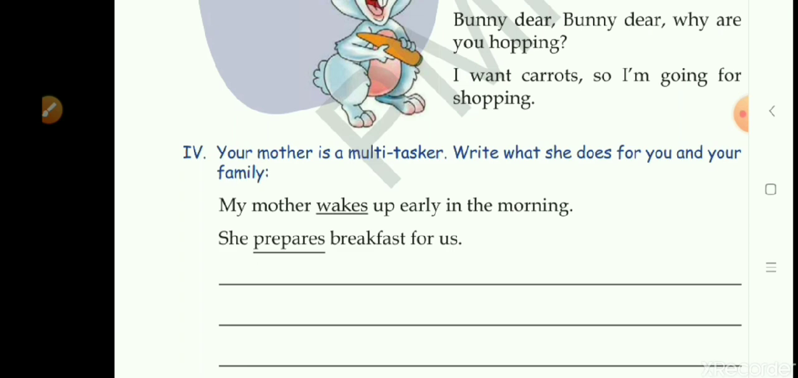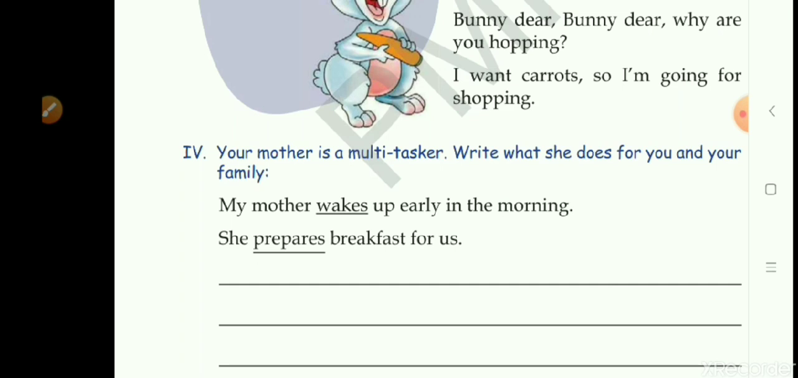All mothers prepare breakfast for their family, for their kids, for their husband, and all the other family members like grandpa and grandma. And what else does she do? She washes our clothes, isn't it? Our mother washes our clothes. Then what else does she do? She does dusting of the house, mopping and dusting.